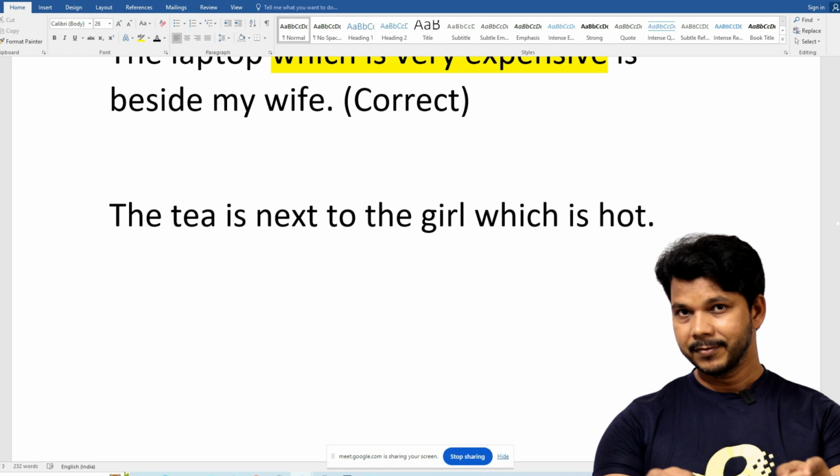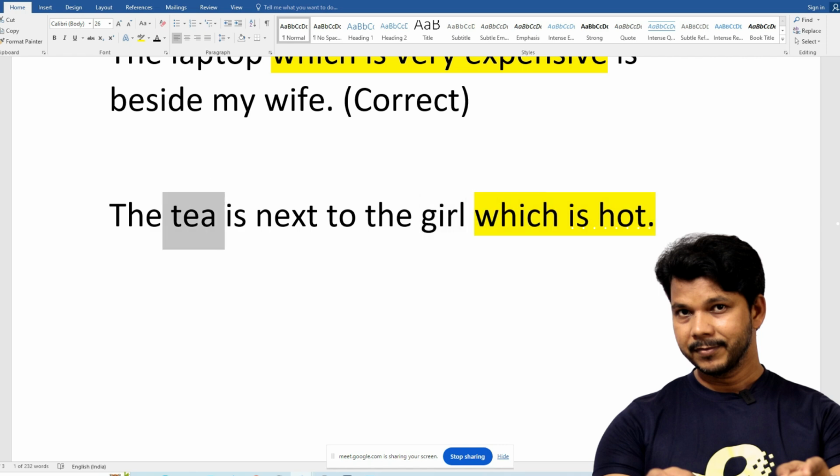Unfortunately, if you had put who here, everybody would have thought the information is about the girl. The person can ponder whether it is a relative pronoun mistake or a noun position mistake: I wanted to describe the tea, but unfortunately put it beside the girl. So here which is hot is not actually the modifier to the girl, it is the modifier to the tea.